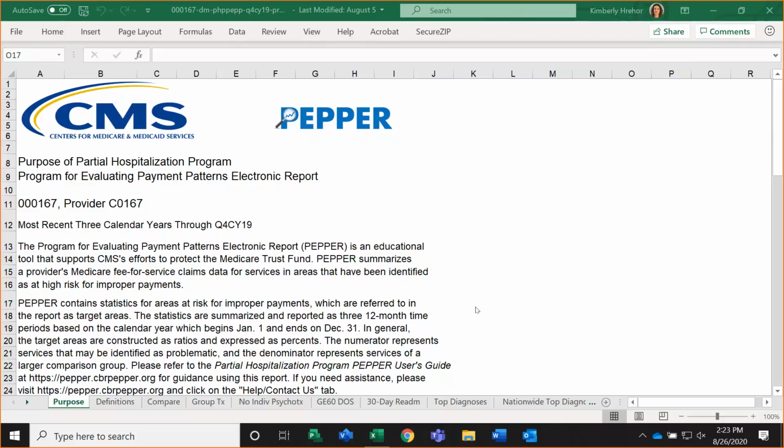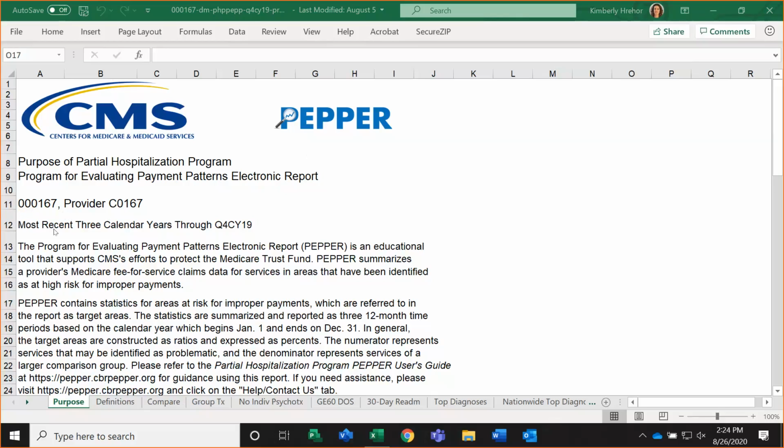When you open your PEPR, it's going to first show you this tab called the Purpose page. And you will notice that now we have the CMS logo included on the PEPR on the very first page along with our PEPR logo. On row 11, you are going to see your 6-digit CMS certification number, your CCN or provider number, along with your provider's name.